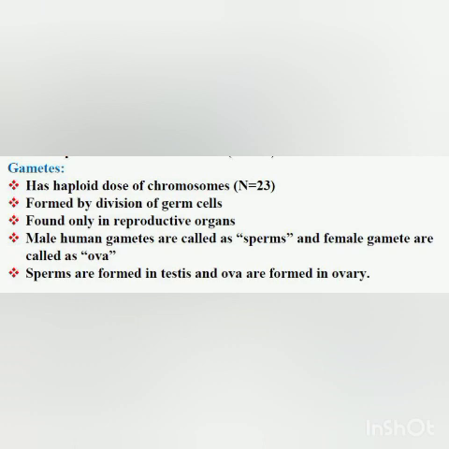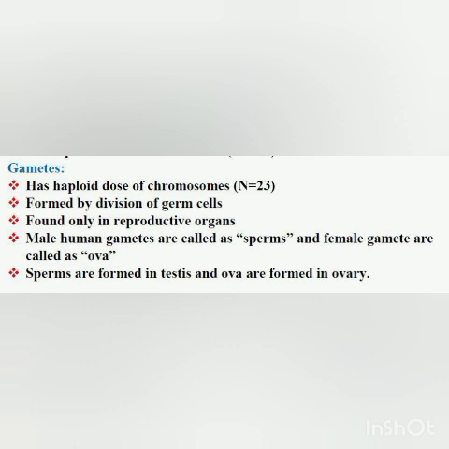Now, in the reproductive organs, germ cells are there. They are cells which contain a diploid dose of chromosomes, meaning they have 46 chromosomes. Germ cells of the reproductive organs have 2n chromosomes, or 46 chromosomes. Now these germ cells divide meiotically and form 4 cells, and these 4 cells have a haploid number of chromosomes.